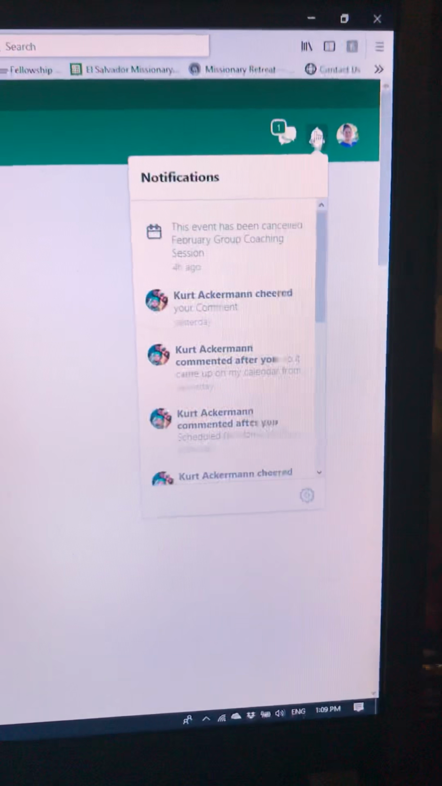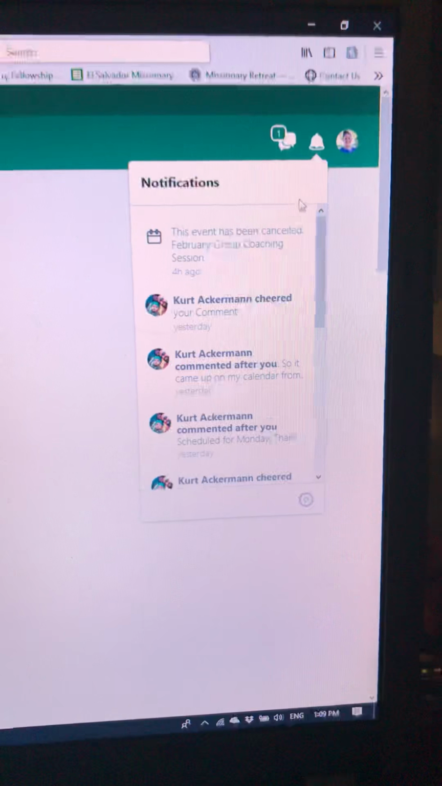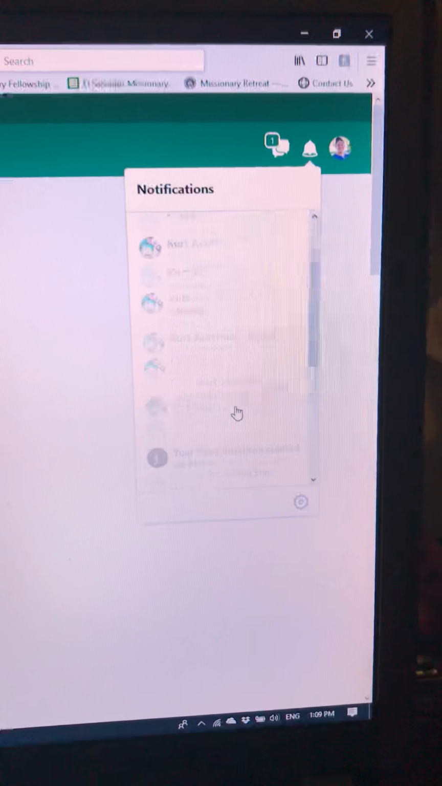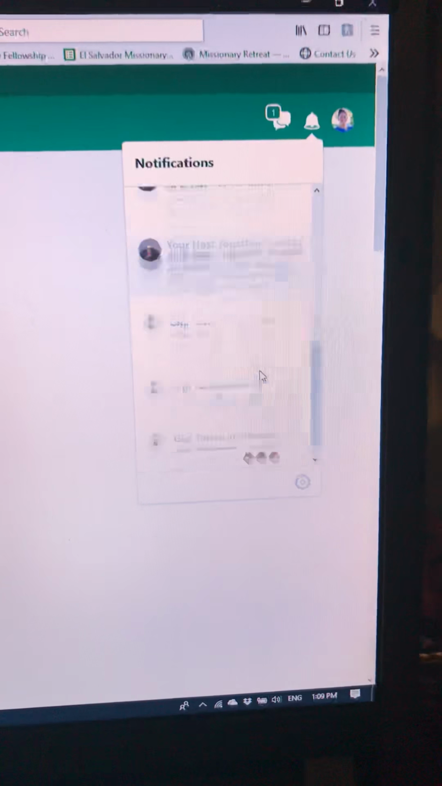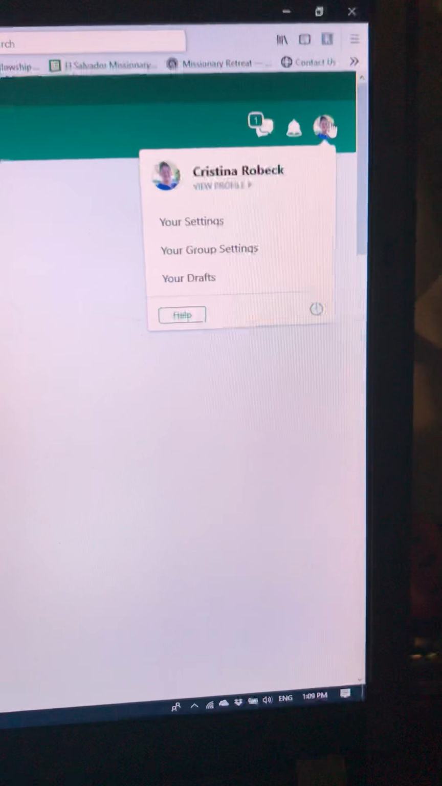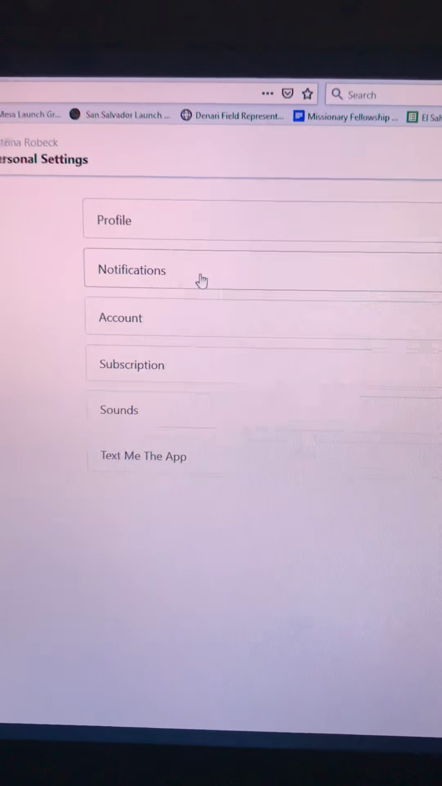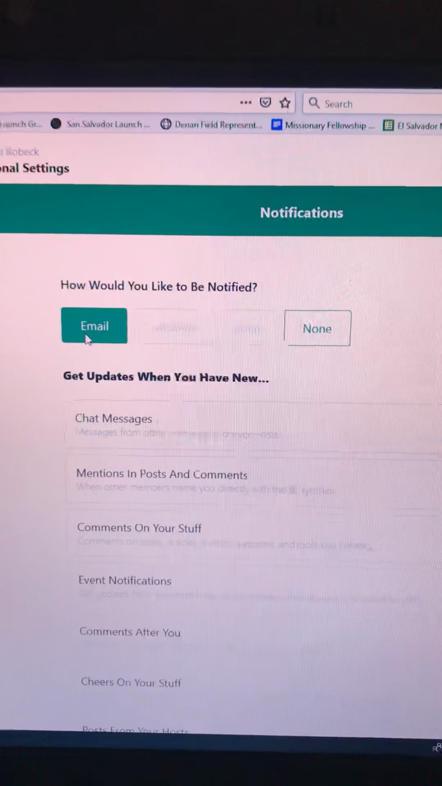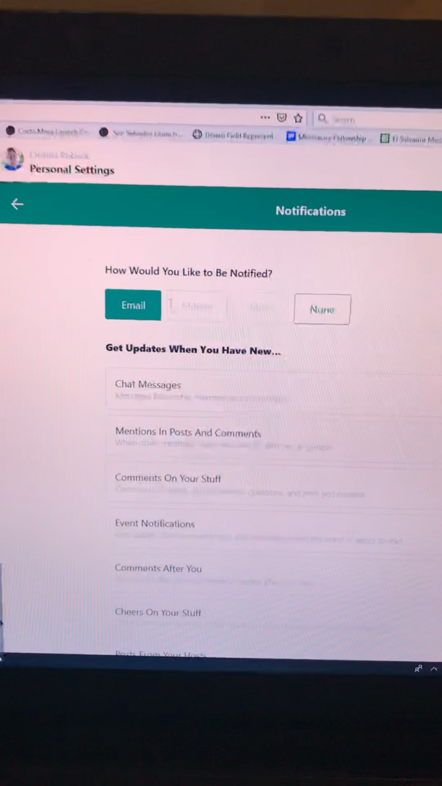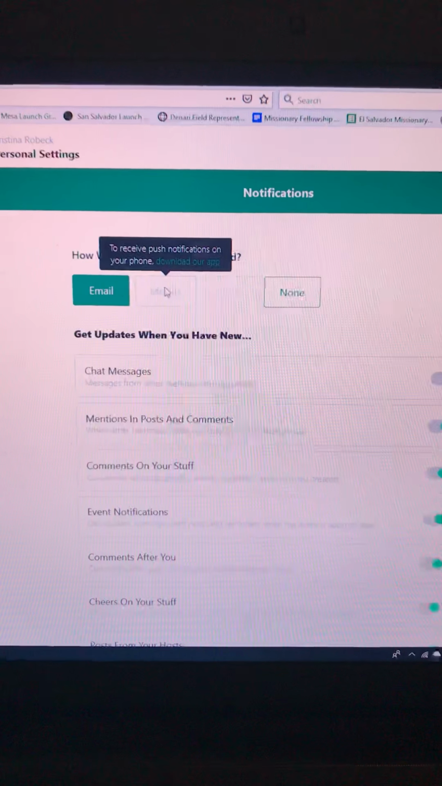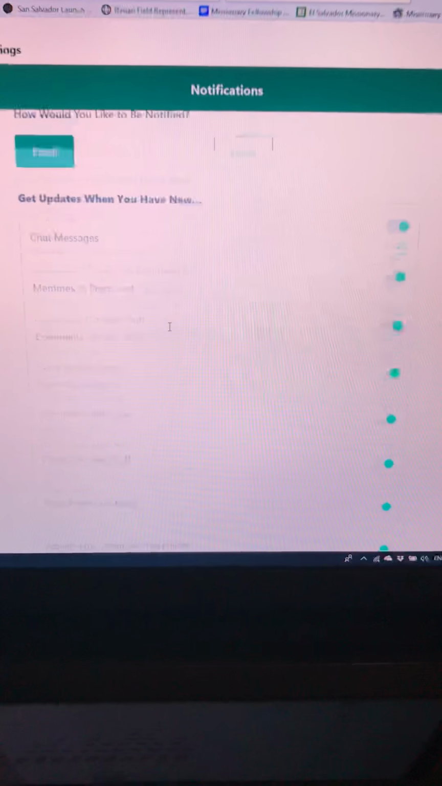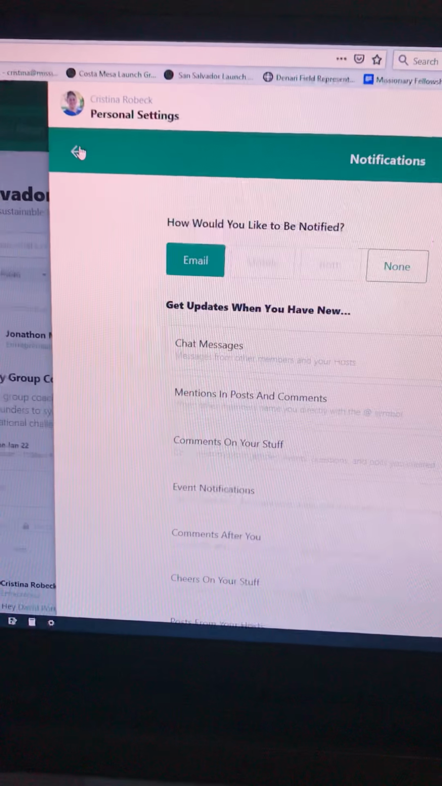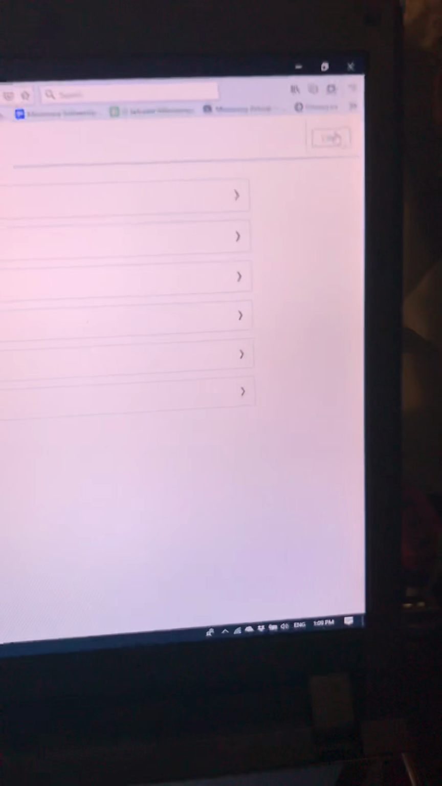Also, this is where you would get notifications about people who have cheered you on, or they've commented on a post that you've posted, or they've tagged you in a post. You can change your settings here on your profile under your settings so that you can actually get notifications. So you just click notifications, and I get all of mine via email. There is an app so you can also get it via your mobile, I believe. So you can just check that out. Just kind of poke around in here so you can see how it works.